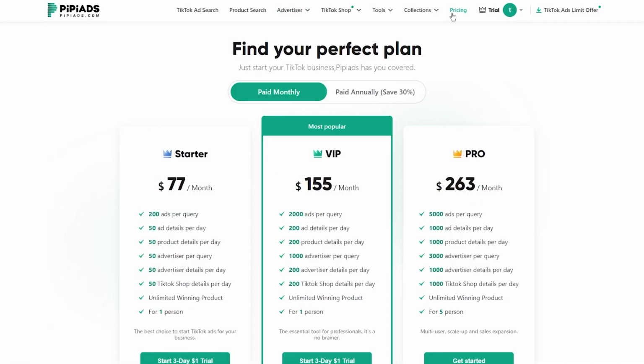But moving on, finally, we come to the pricing. Now, in the pricing section, you can find your perfect plan. Just start your TikTok business. PiPiads has you covered. So you have 3 plans: the starter, the VIP, and the pro plan. The starter plan is $77 per month with 200 ads per query, okay? 50 ad details per day, 50 product details per day, 50 advertisers per query, 50 advertiser details per day, and 50 TikTok shop details per day.